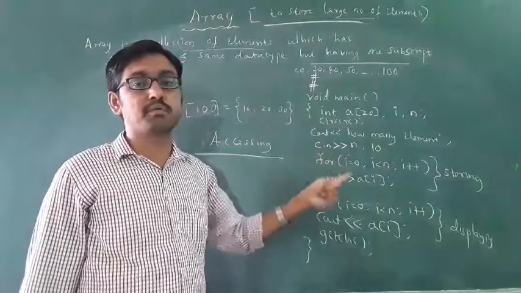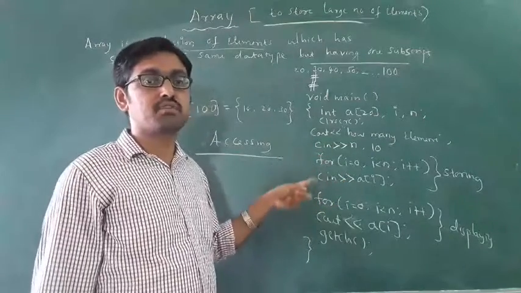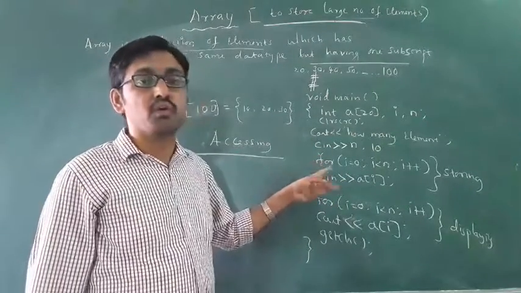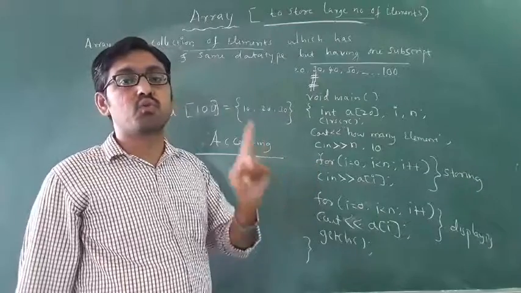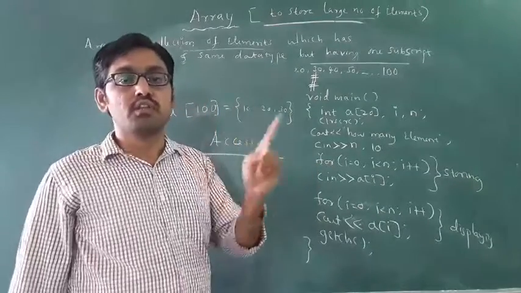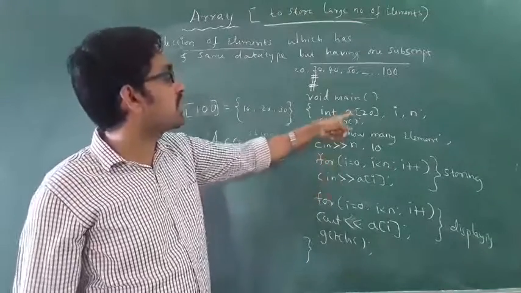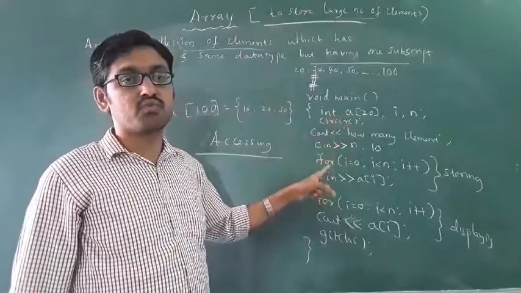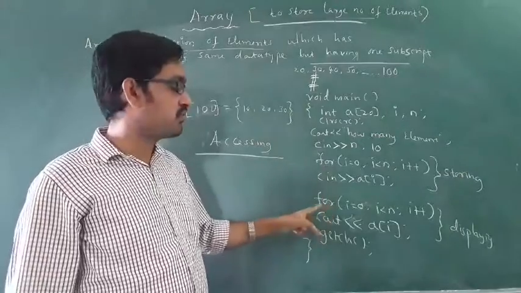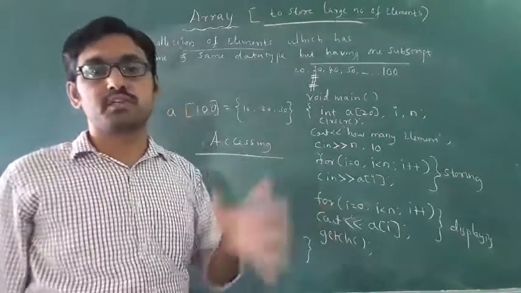For increment purpose, you must use a for loop. Without a for loop, it stores only one value. That's why you have to use a for loop. Whenever you declare an array, below it there must be a for loop with the cin statement, then a for loop with the cout statement. Got it?